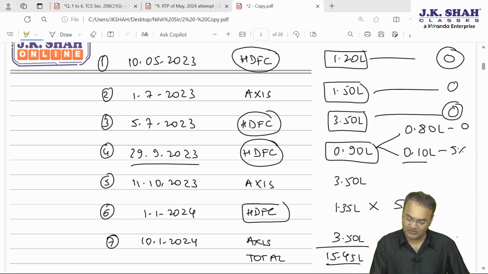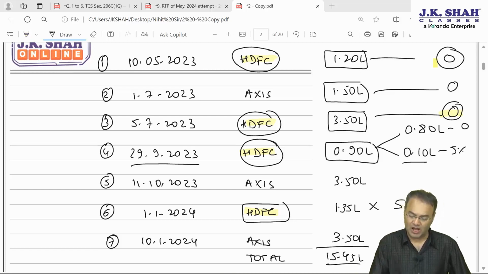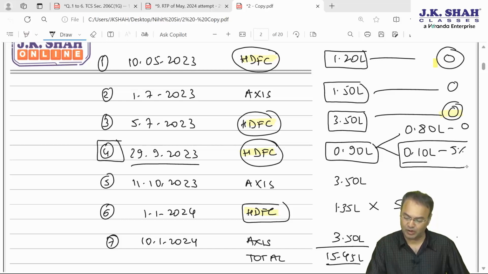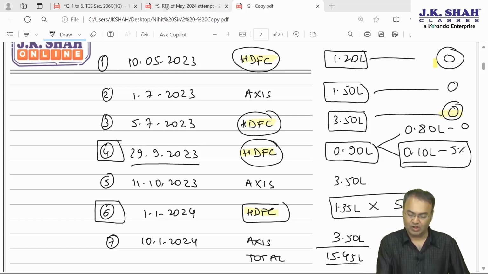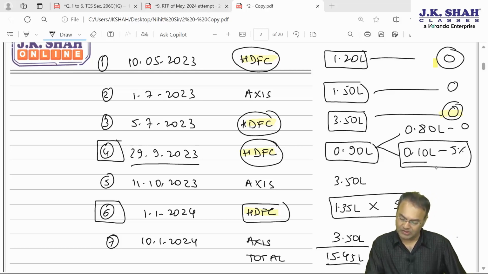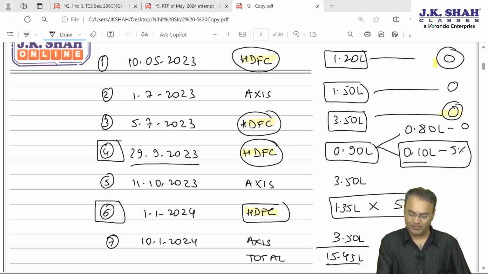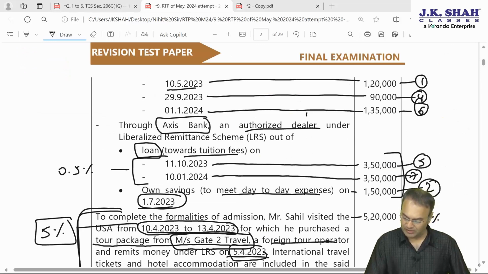So as far as HDFC is concerned, we are being asked to answer: first transaction no TCS, second transaction again no TCS, third and fourth transactions will attract TCS. However, in the third transaction on 29 September, TCS will be attracted only on 10,000 at the rate of 5%, and on the 1st January 24 transaction, again 1 lakh 35,000 into 5%. So the TCS here would be 10,000 into 5%. Let's see what are the options available to us.